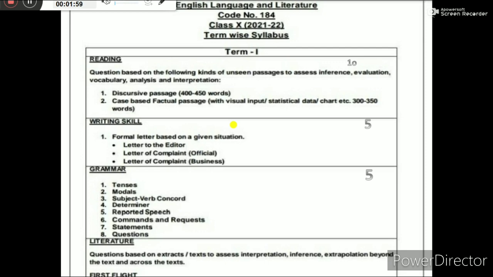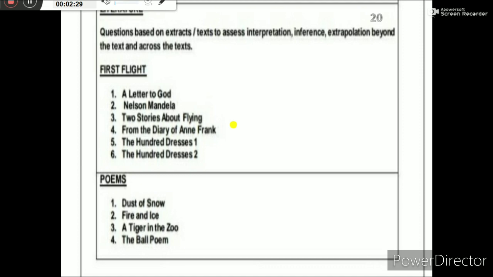Grammar will have tenses, modals, subject-verb concord, determiners, and reported speech: commands and requests, statements and questions. You know that commands and requests, statements and questions are part of reported speech. So don't be afraid, there is a small syllabus in grammar, and the grammar questions will also be objective type and carry 5 marks. Is it clear?